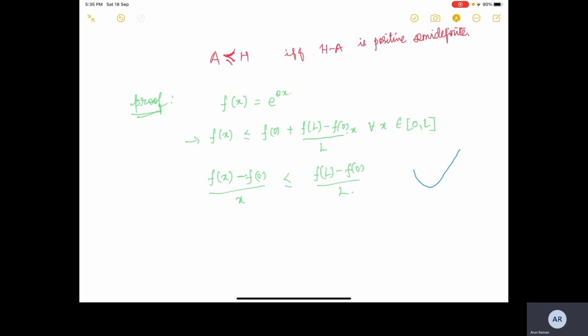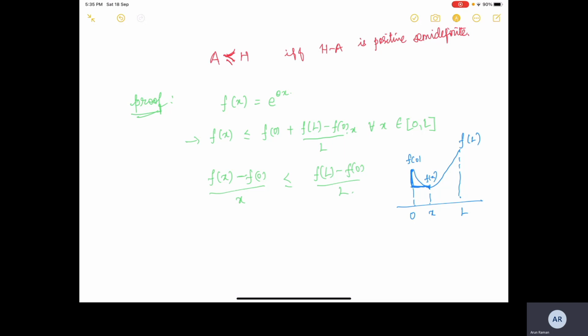So let us suppose that this is the function, and we have 0 here, and we have L here, and we have x here. Okay, so what we are trying to say here is that this becomes our f of x, this is f of L, and this point is f of 0. So f of x minus f of 0 is this triangle.